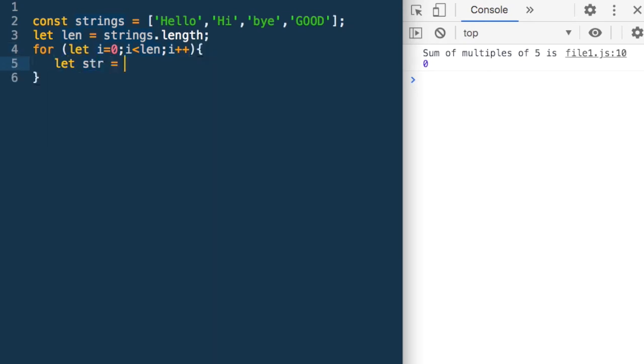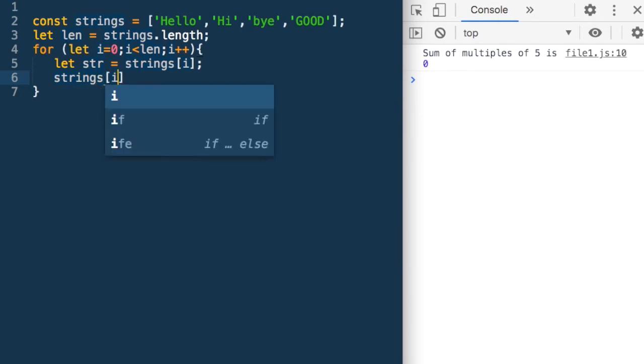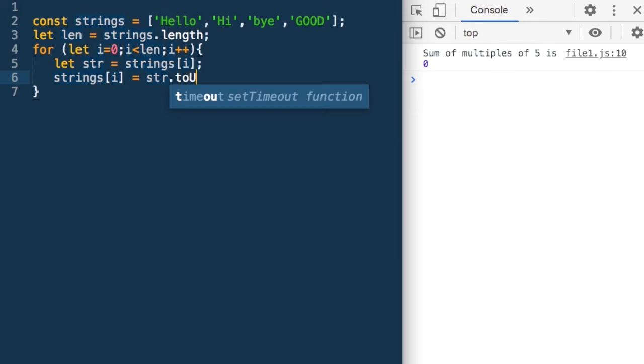Let str is equal to strings[i]. So we have found the string at the ith index. Now what do we need to do? We need to convert it into uppercase and put it back. So we need to say strings[i] is equal to str.toUpperCase(). So we have converted it and put it back with this line, strings[i] is equal to this.